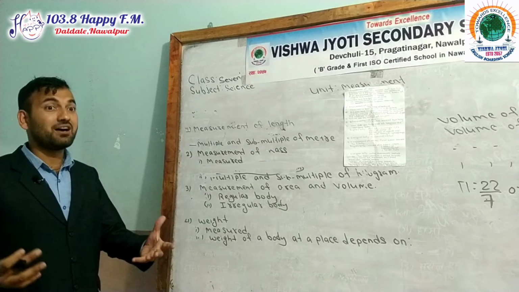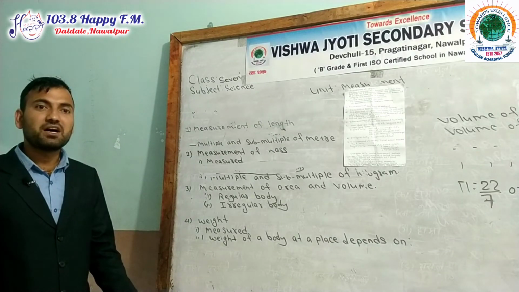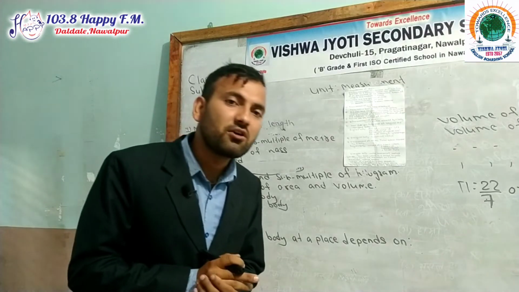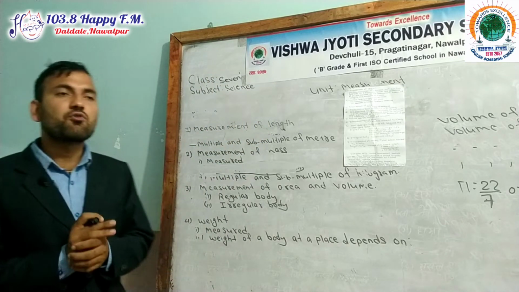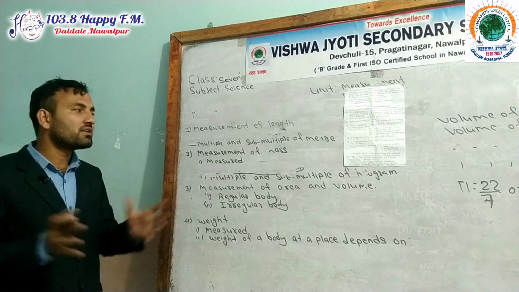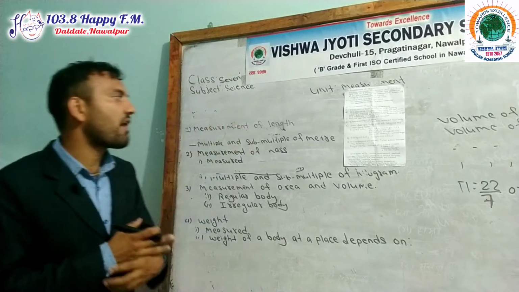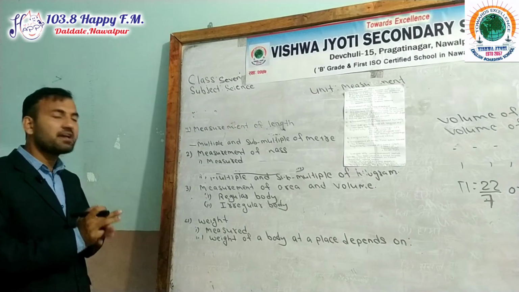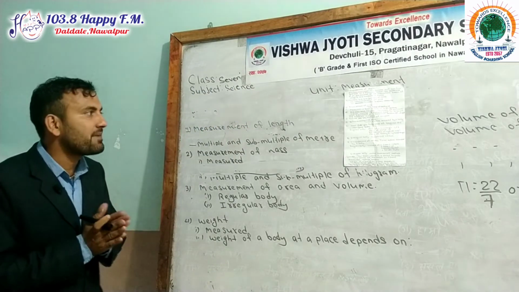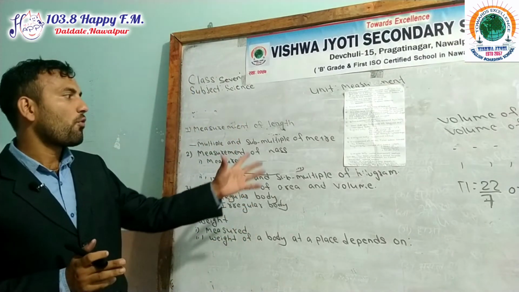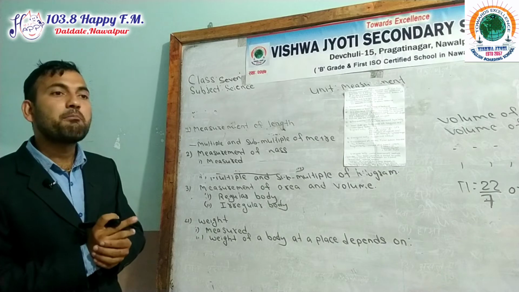It is also called a derived quantity because it is dependent on other quantities. It is measured by spring balance. Mass is measured by beam balance or pan balance, but weight is measured by spring balance.